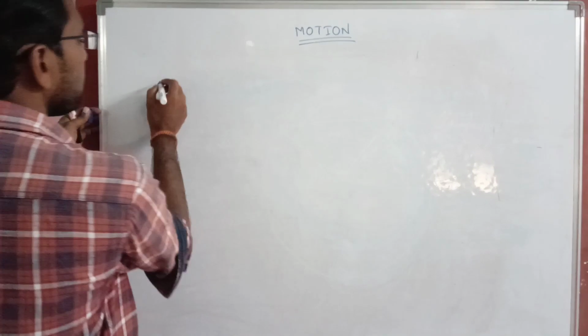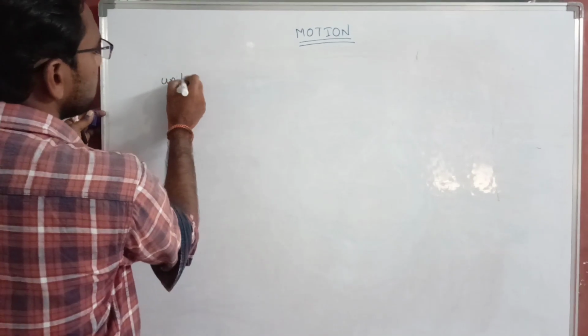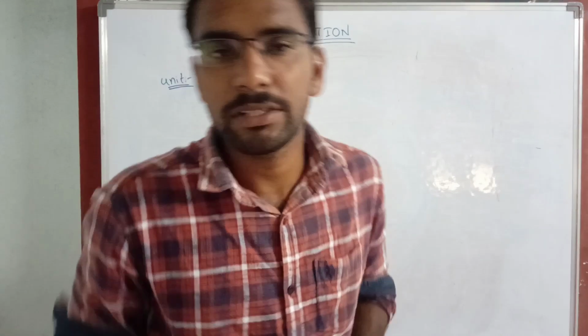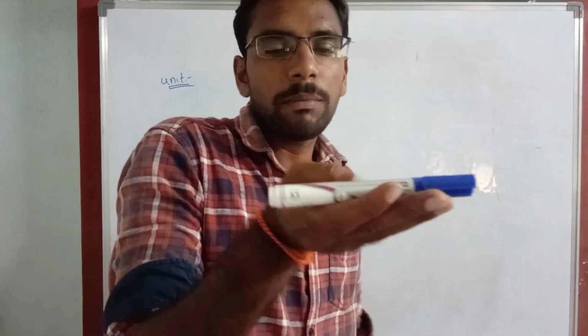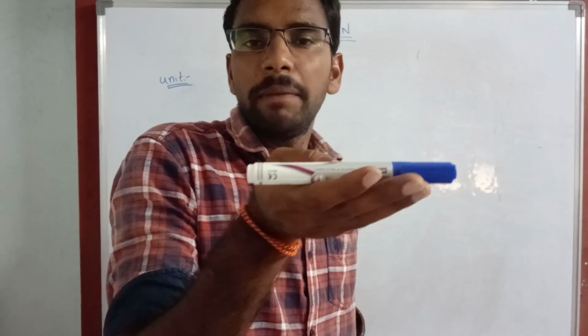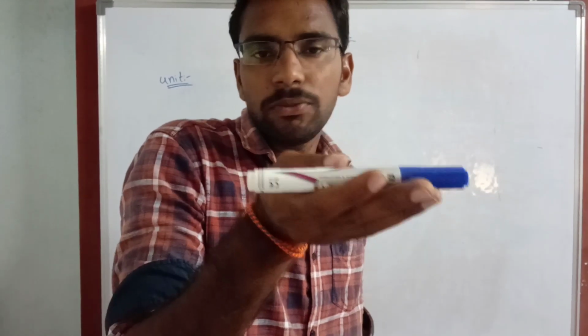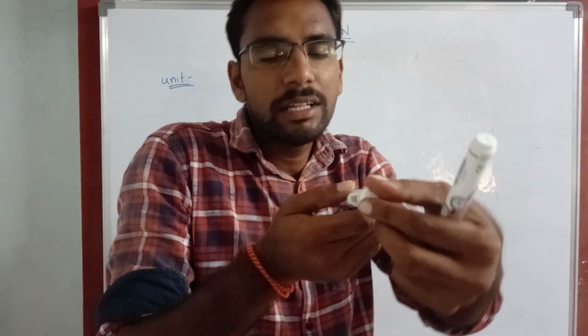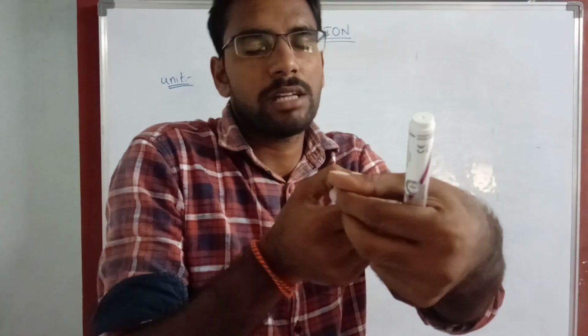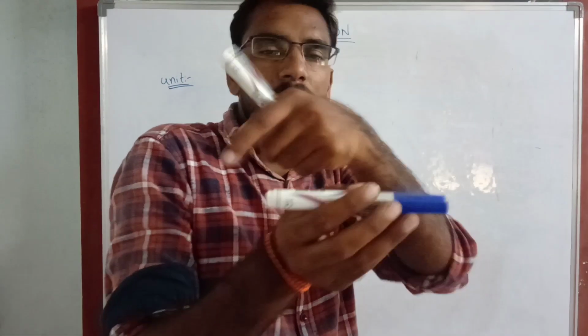Next, the continuation is unit. What's meant by unit? Unit is nothing but a standard reference of a physical quantity. It's a marker. Take a physical quantity, for example length. We can measure only the length. Assume it's very thin, so we can't measure its thickness right now. Just assume we have only the length.